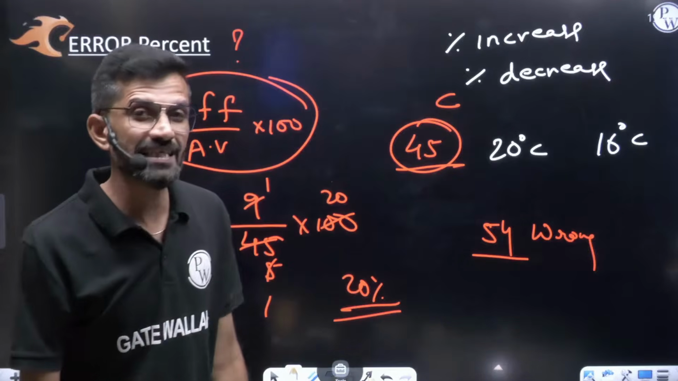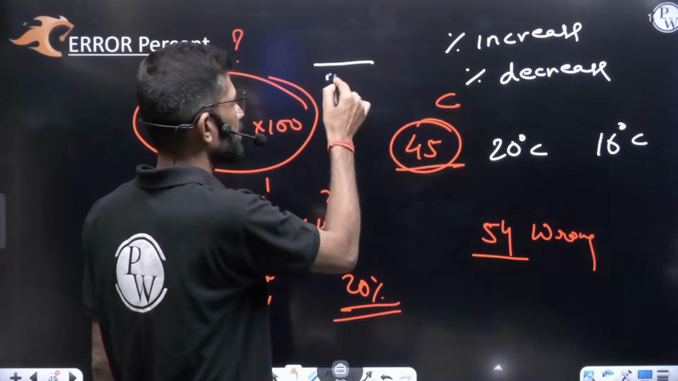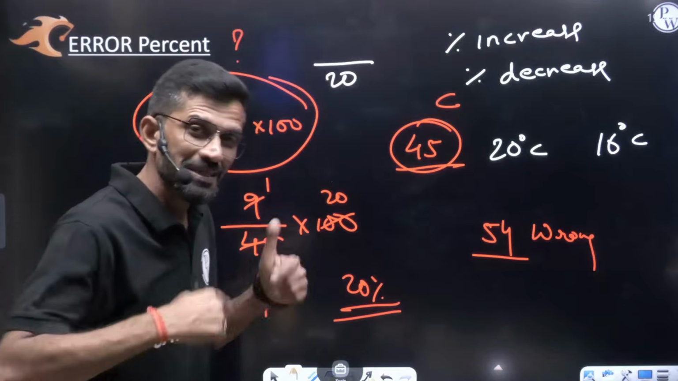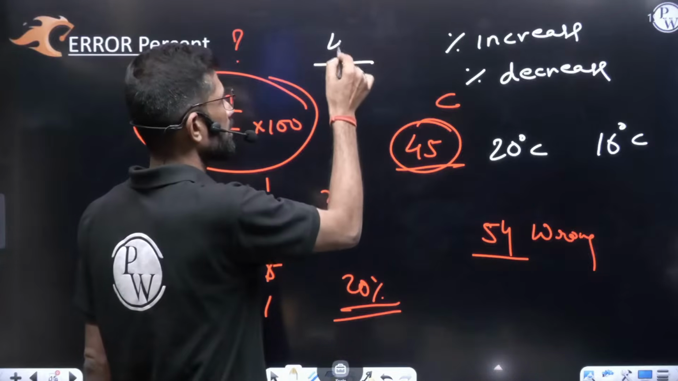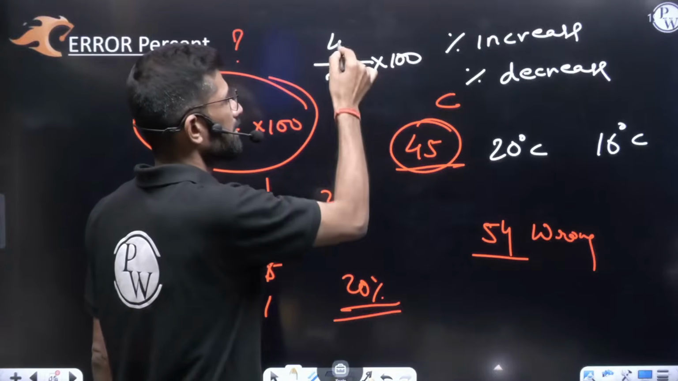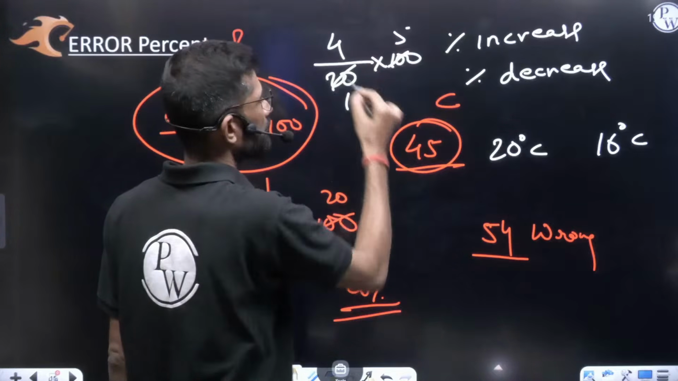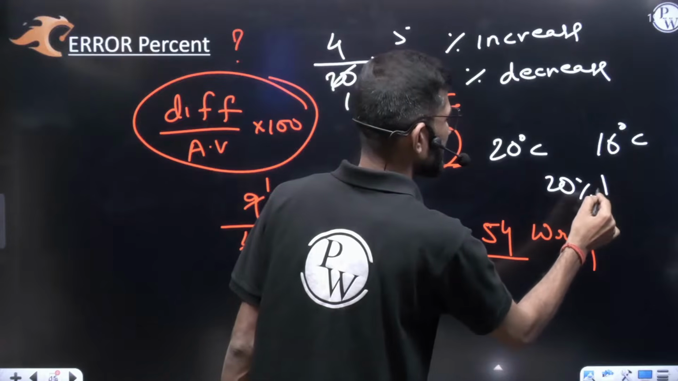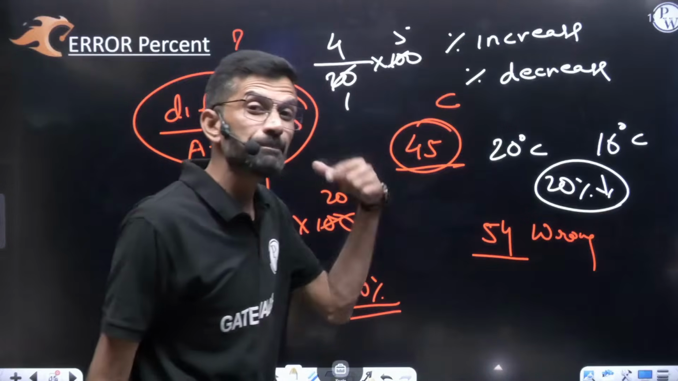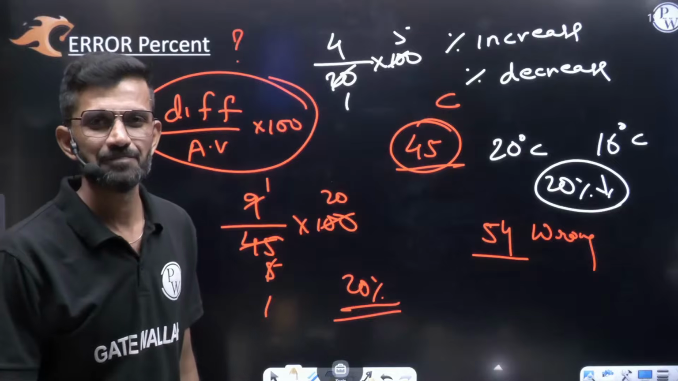From where is it decreasing? From 20. Write the actual value 20 in the denominator. How much is it decreasing? By 4. So 4 in the numerator, into 100. Difference by actual value into 100. 4 times 5 is 20, so there is a 20% decrease in the temperature.